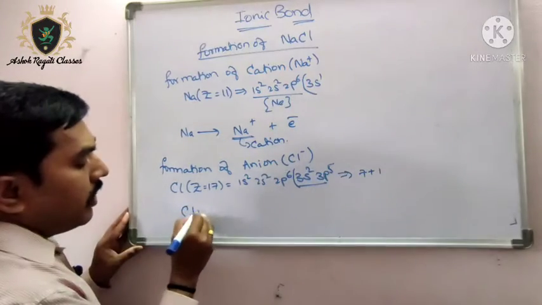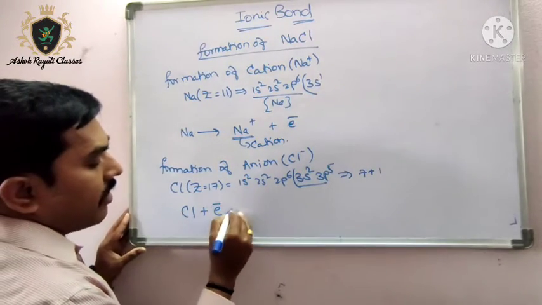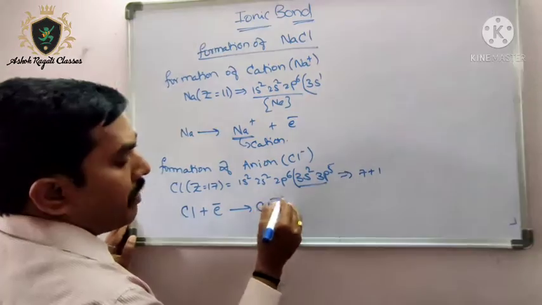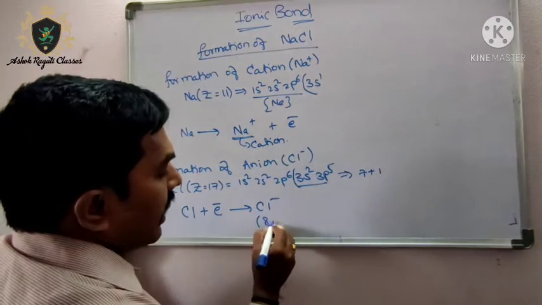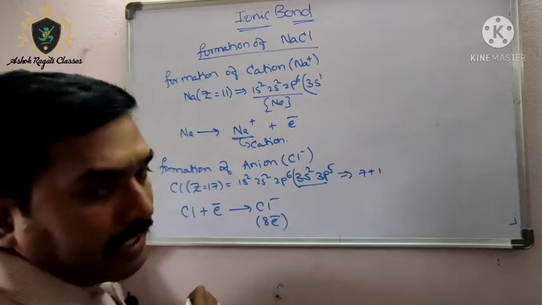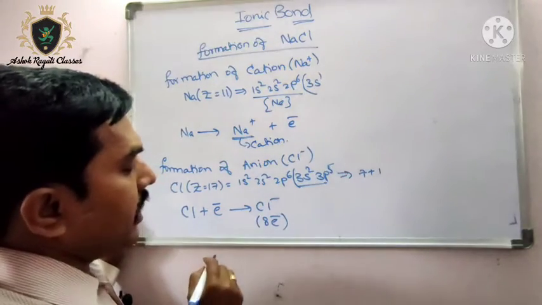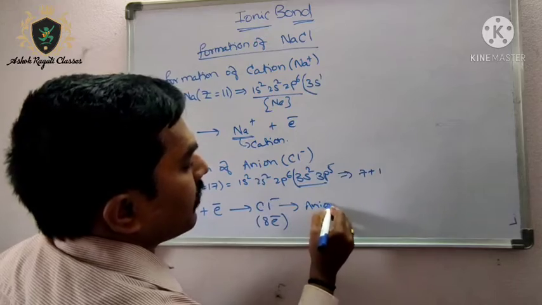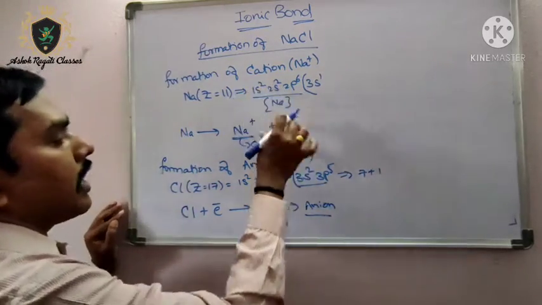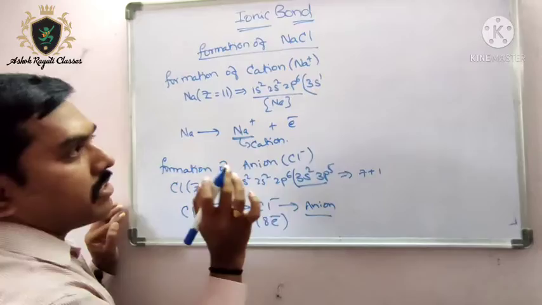So when chlorine absorbs one electron, it becomes chlorine minus. Chlorine minus has 8 electrons and gets stability. What is this? This is an anion. So the cation was formed and the anion was also formed.